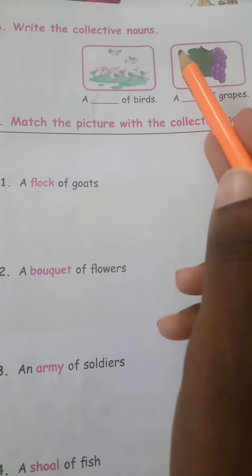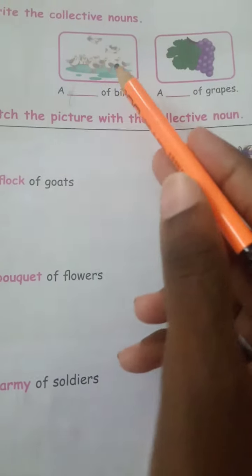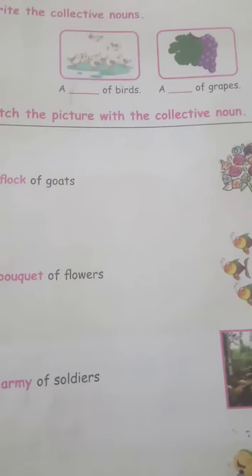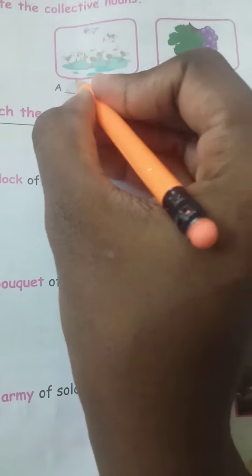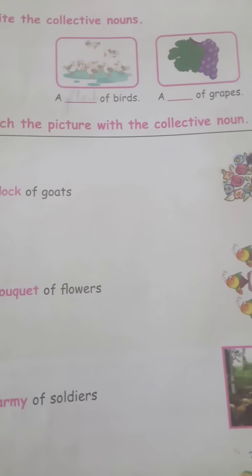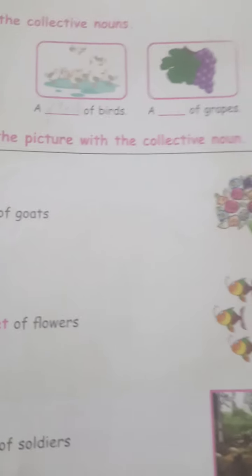Write the collective noun. In this picture, you can see lots of birds. What collective noun can you use for this? You can use a flock of birds. What is the spelling of flock? F-L-O-C-K, flock. A flock of birds.